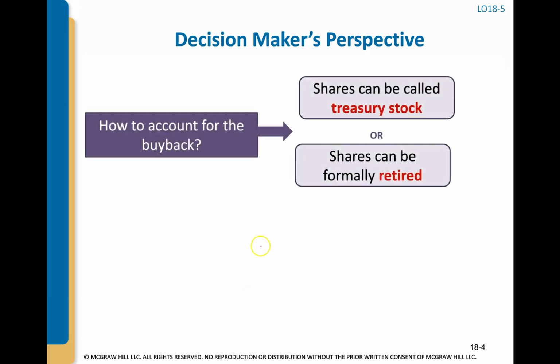There are two ways that a company can repurchase, or what we also call buy back, their own shares. They can buy back their shares as treasury stock, which means that they intend to hold those shares, but at some point in the future, they will reissue those same shares. Or they can be formally retired, so they buy back their shares and those particular shares are never reissued. Let's go through an example in Excel, and I think it'll make more sense as to how we account for retired versus treasury shares.